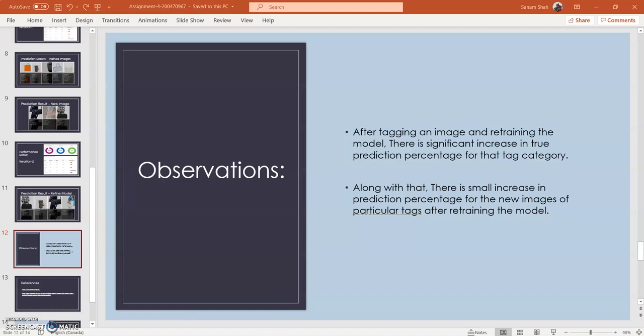So if we move to our observation, we have two observations here. First is, after tagging an image and retraining the model, there is a significant increase in the prediction percentage, as we have also seen with the example. And along with that, there is a very small increase in prediction percentage for new images that we have tested for particular tags after retraining the model. So basically, our model is more refined when we tag the image to that particular label. And if we are not tagging and just using new images to predict, there is very little increase in the prediction percentage.